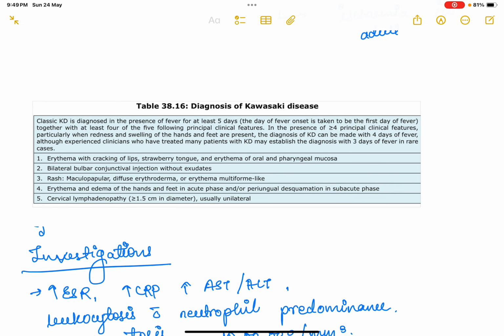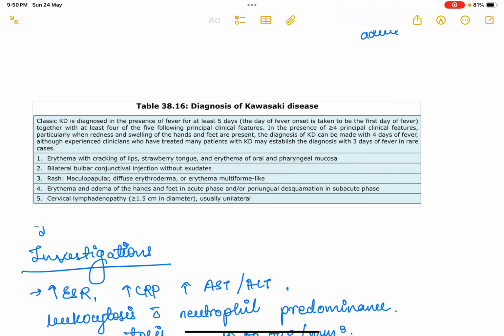Then there could be bilateral bulbar conjunctival injection without exudates. There could be rash, which could be maculopapular or erythroderma or EM-like or scarlatiniform. Then there could be erythema and edema of the hands and feet in acute phase and periungual desquamation in subacute phase. And there could be cervical lymphadenopathy, mostly unilateral, and more than or equal to 1.5 centimeter in diameter.